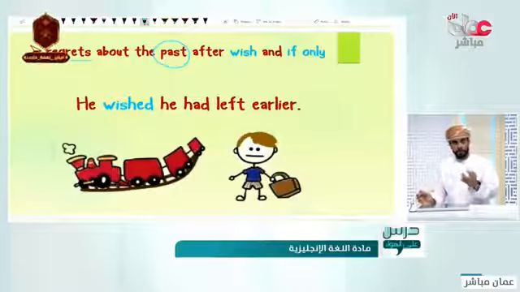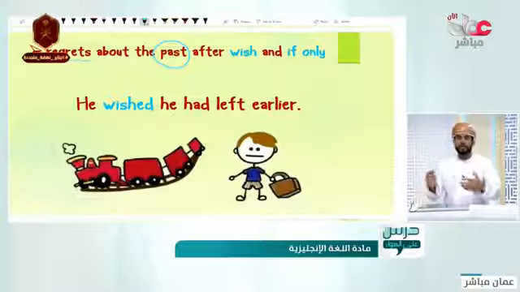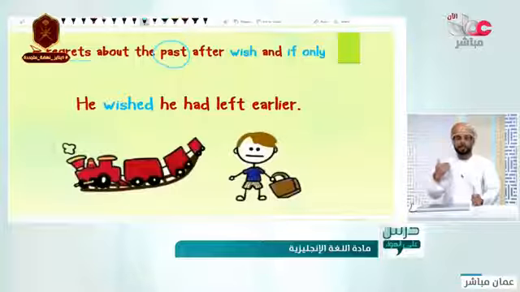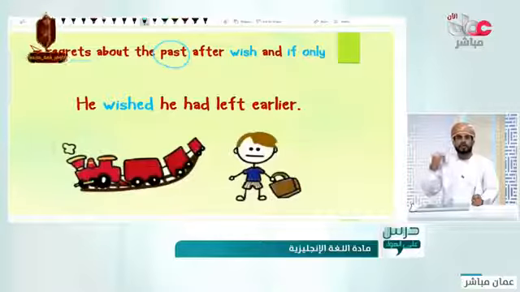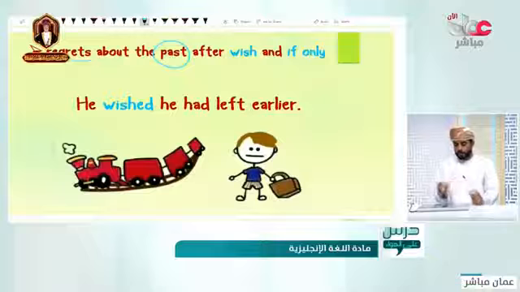There is a big difference between wish in the future and wish in the past. For example, I wish to see you means you are hoping to do something in the future. But if you say I wish I hadn't done something, it means you regret doing something in the past. So we are really concerned about regret in the past, wish with the past.